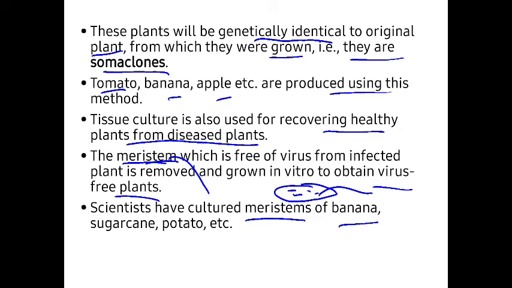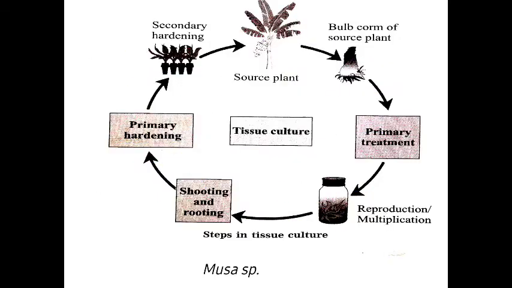Okay, so scientists have cultured meristems of banana. अरू कुन कुनको चाहिँ मेरिस्टेम कल्चर गरेछ भने banana, sugarcane and potato. Okay, you can see that this is the tissue culture occurring in the banana. The scientific name of the banana is Musa species. This banana will have different species. Okay, this is the Musa species.